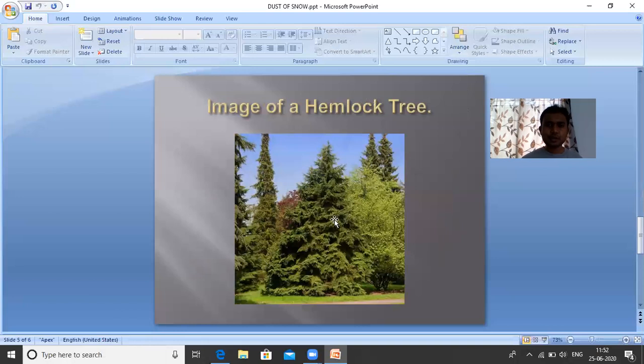This is the picture of a hemlock tree. Now, you can just imagine this is how the tree looks. And when this tree is covered with white snow, it is completely white, pure white.